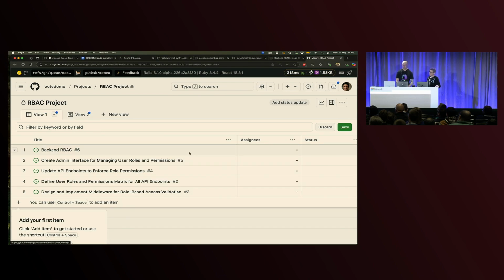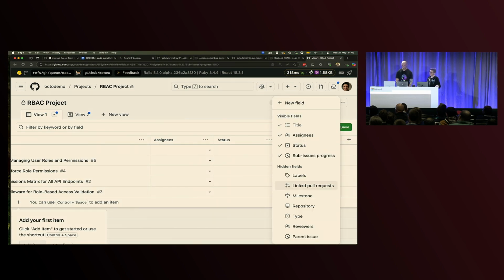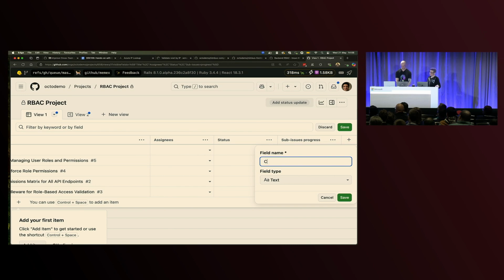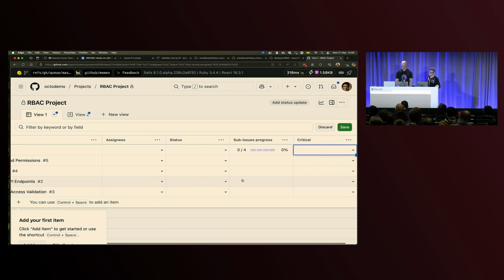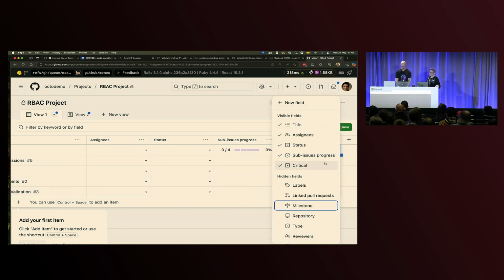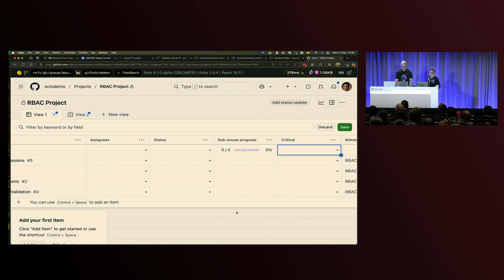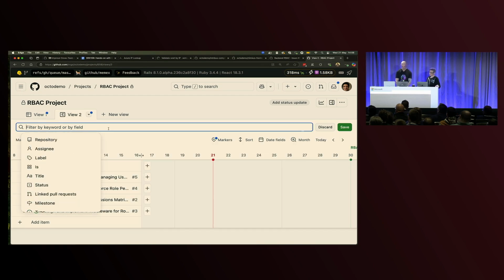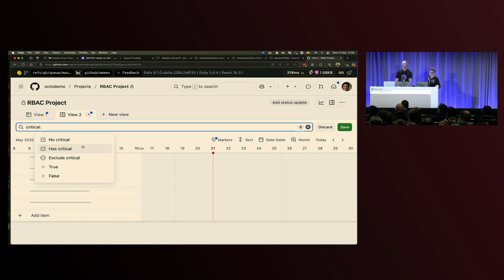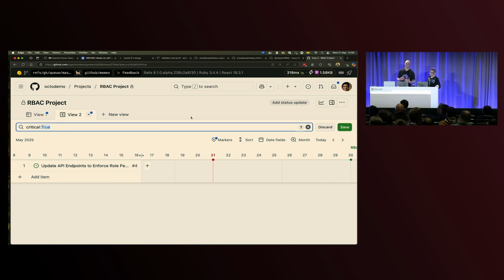So adding custom properties is an attribute of the project itself. And we can just add a new field, call it critical. We can make it a single select. We can just have true, false. And then we'll look at which item had milestones. We've got our front-end dependency. We'll just make that critical. Come back to our view. And then we can see we've now got critical, true, and we can filter that down.